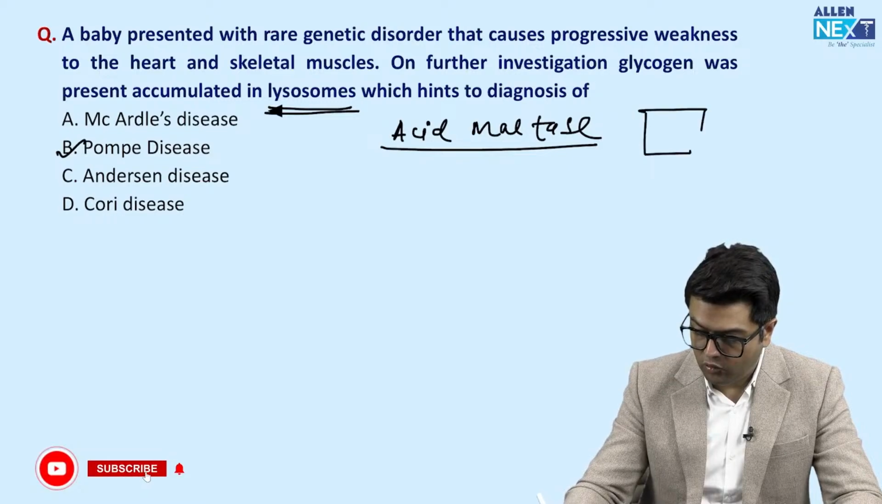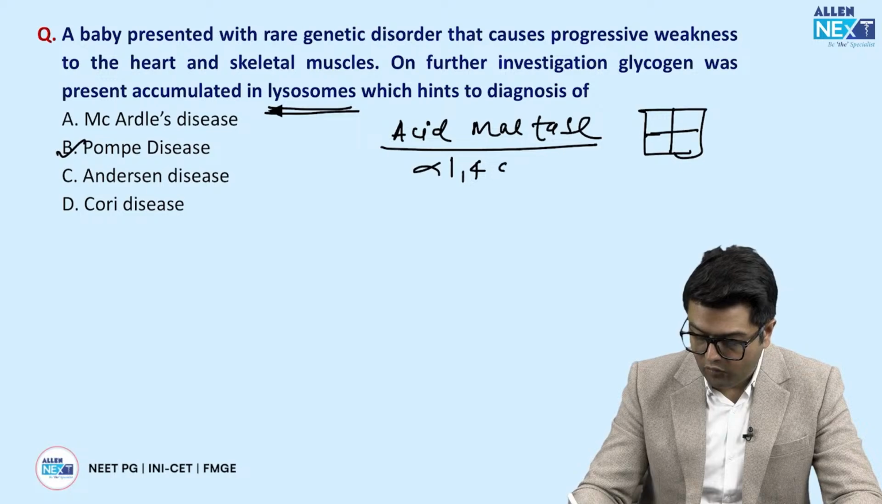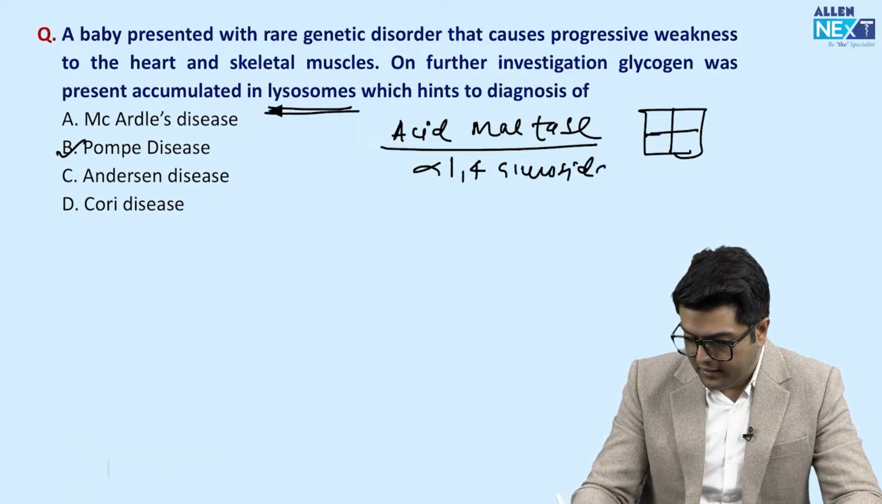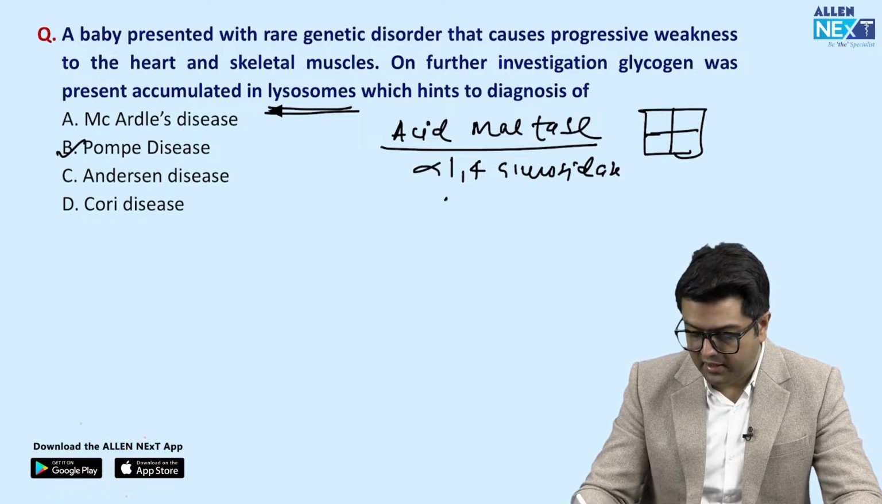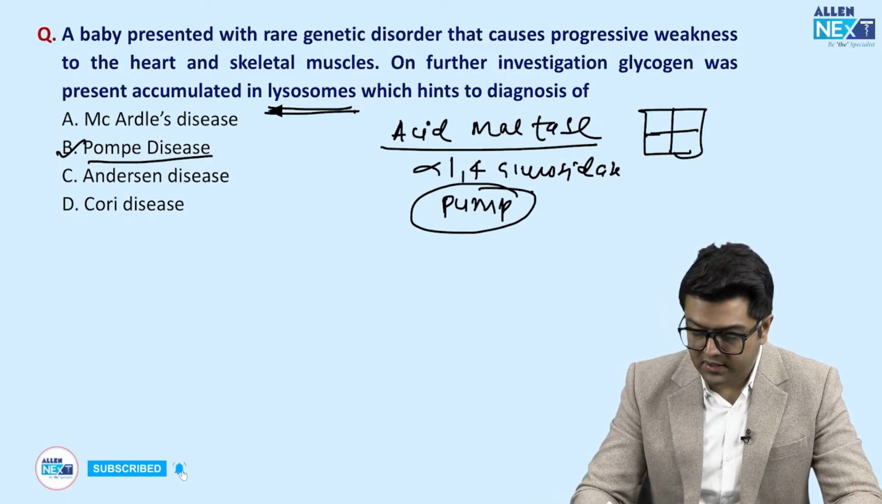Guys, heart has 4 chambers, 2 atria, 2 ventricles. So the name of the enzyme is alpha-1,4 glucosidase, and because the heart is affected, the pump is affected. So Pompe's affects the pump. So Pompe's disease is the best answer here, because this is the correct hint.